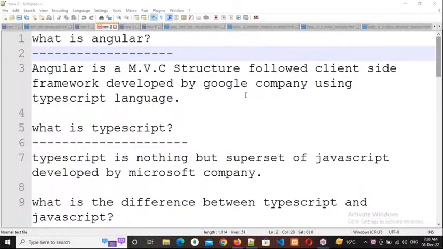Right. So SEO friendly URLs. Why do we need to generate SEO friendly URLs? First of all, what is SEO? Search engine optimization. Why do we need to do search engine optimization?